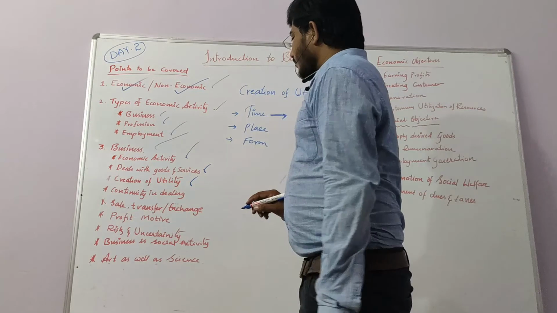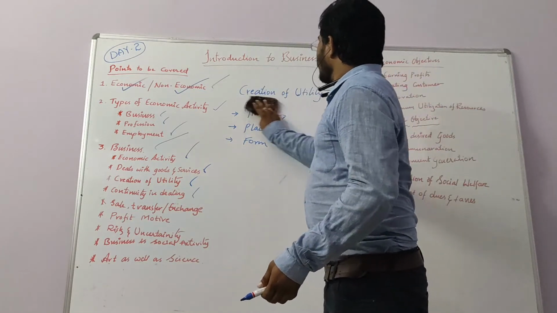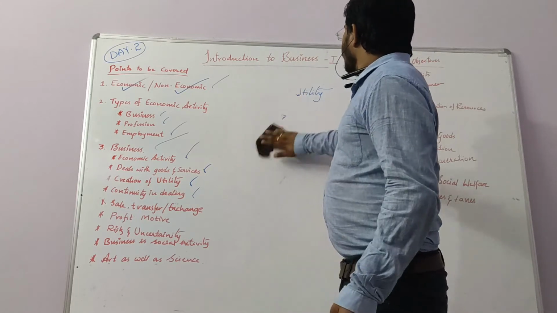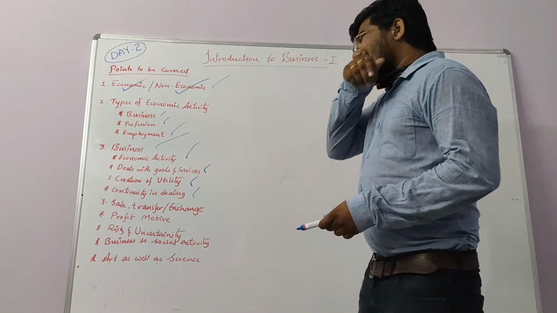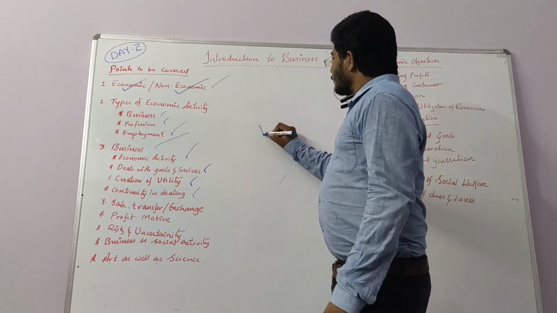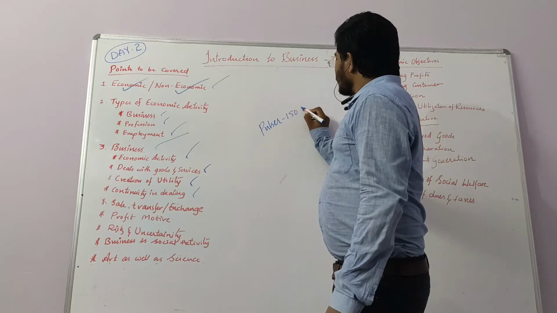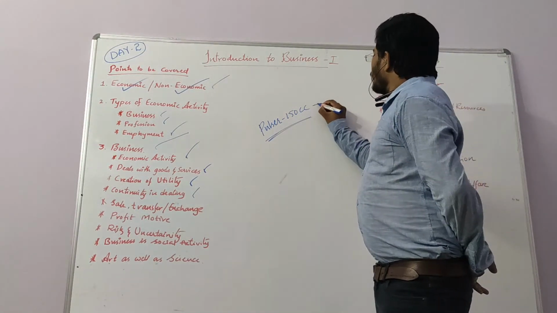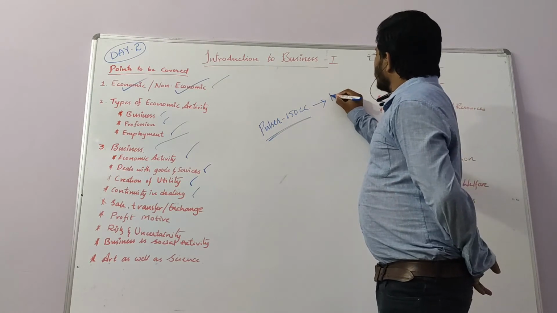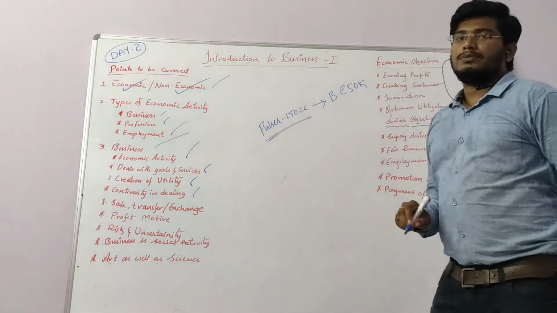Done with the topic. Next, continuity in dealing. Suppose I have a bike, a Pulsar 150cc, and I sold it to a person B at the rate of 50,000.